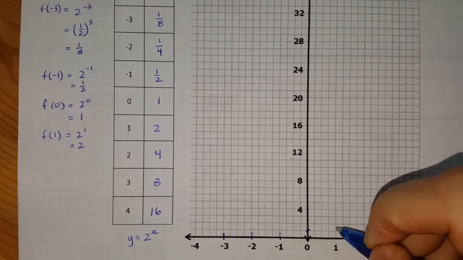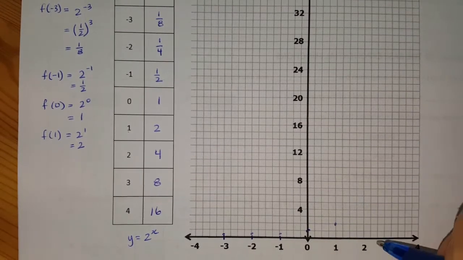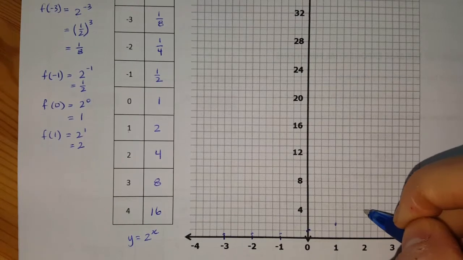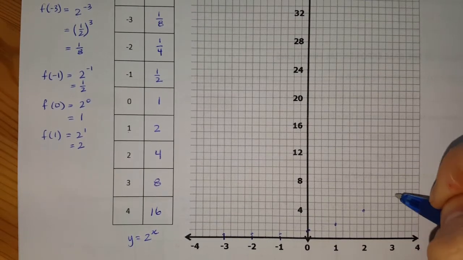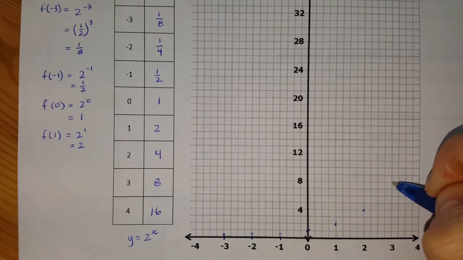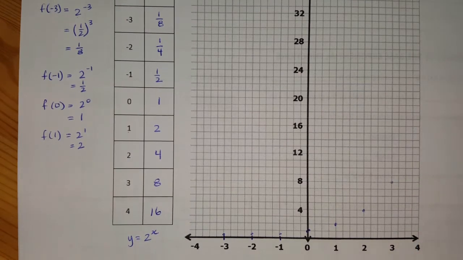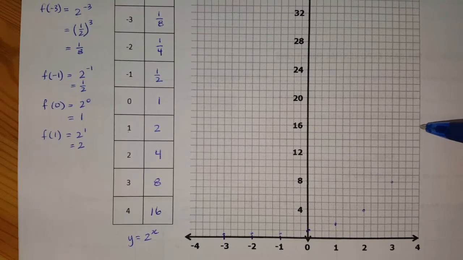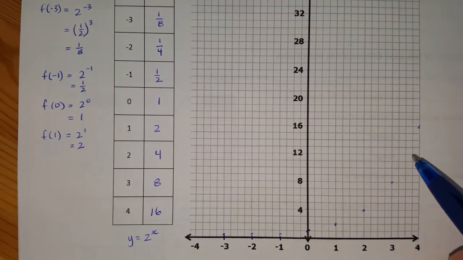When x was equal to 1, I got 2. When x was equal to 2, I achieved 4. And 3 gave me 8. We can see as this moves on, if I was to do 4 as well, I would get 16, which is right here. So as you can see, the graph is growing exponentially.